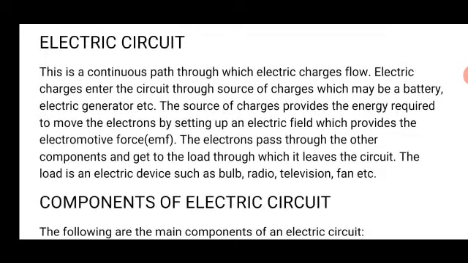So anything that can produce electric current is a source of charges, and the charges move out of the source, such as the battery, and pass through. Wire is connected to the battery or to the generator, and the charge is now moving, passing through the wire and through any other component connected to that wire. All the components that are connected together, through which electric current passes, are referred to as an electric circuit.